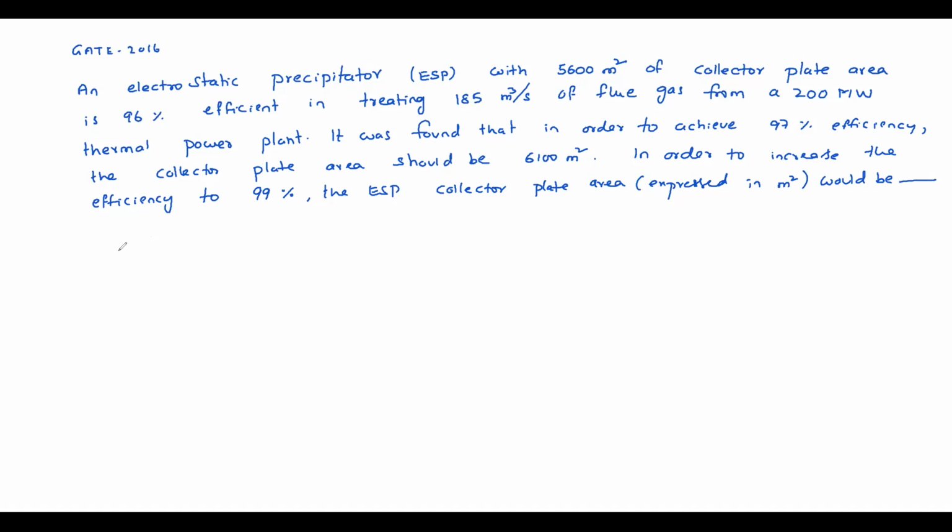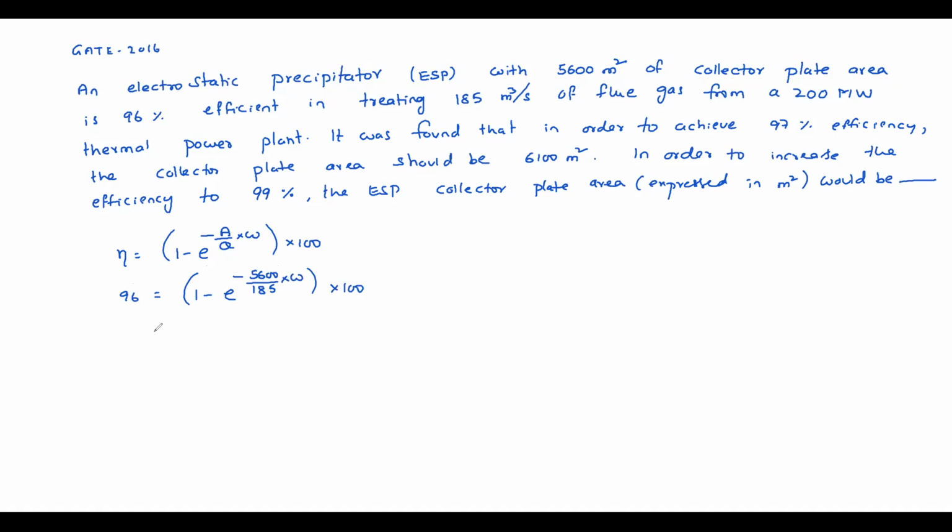So given data, efficiency equal to 1 minus e power minus A by Q into drift velocity into 100. So for 96%, 1 minus e power minus area 5600 by discharge 185 into drift velocity, which we don't know, into 100.